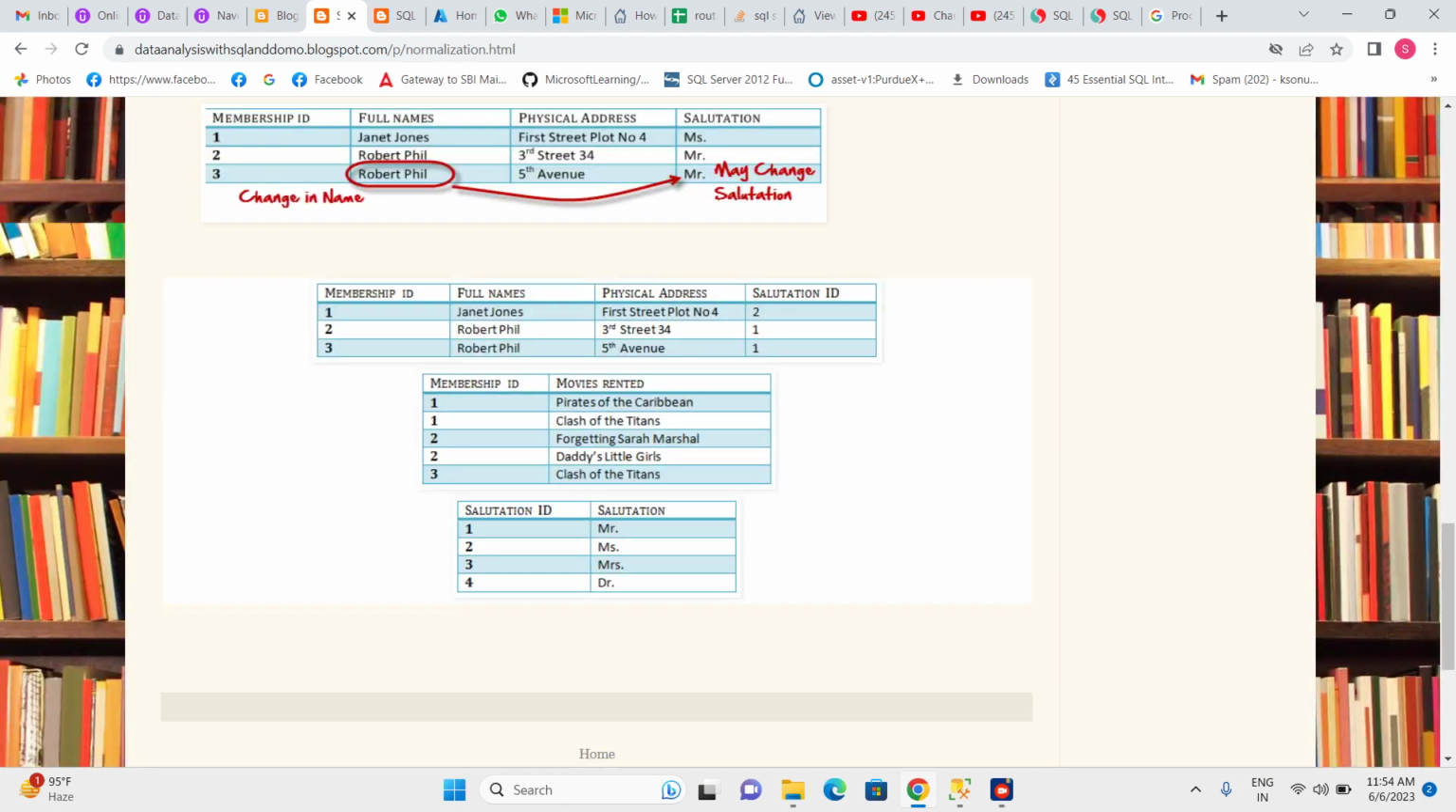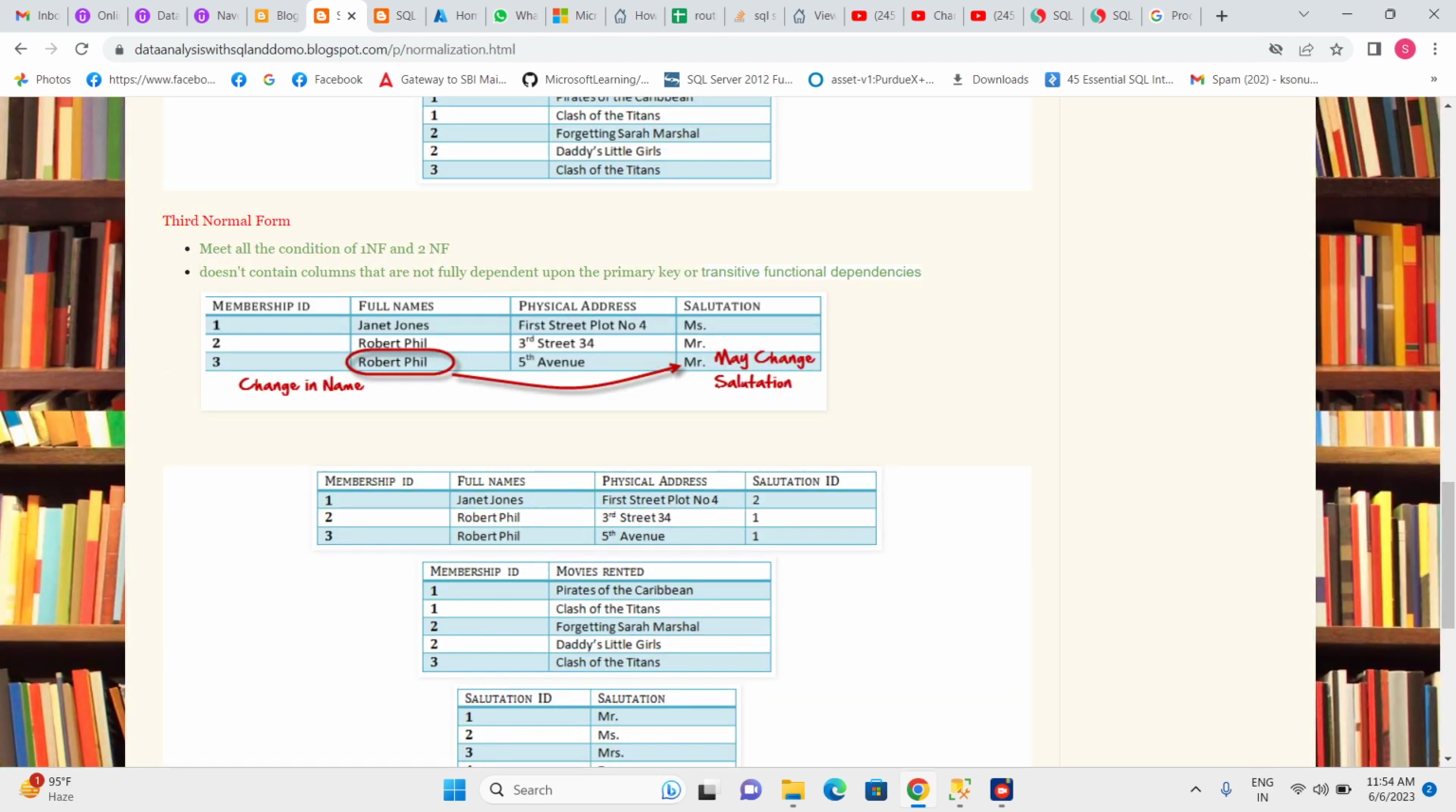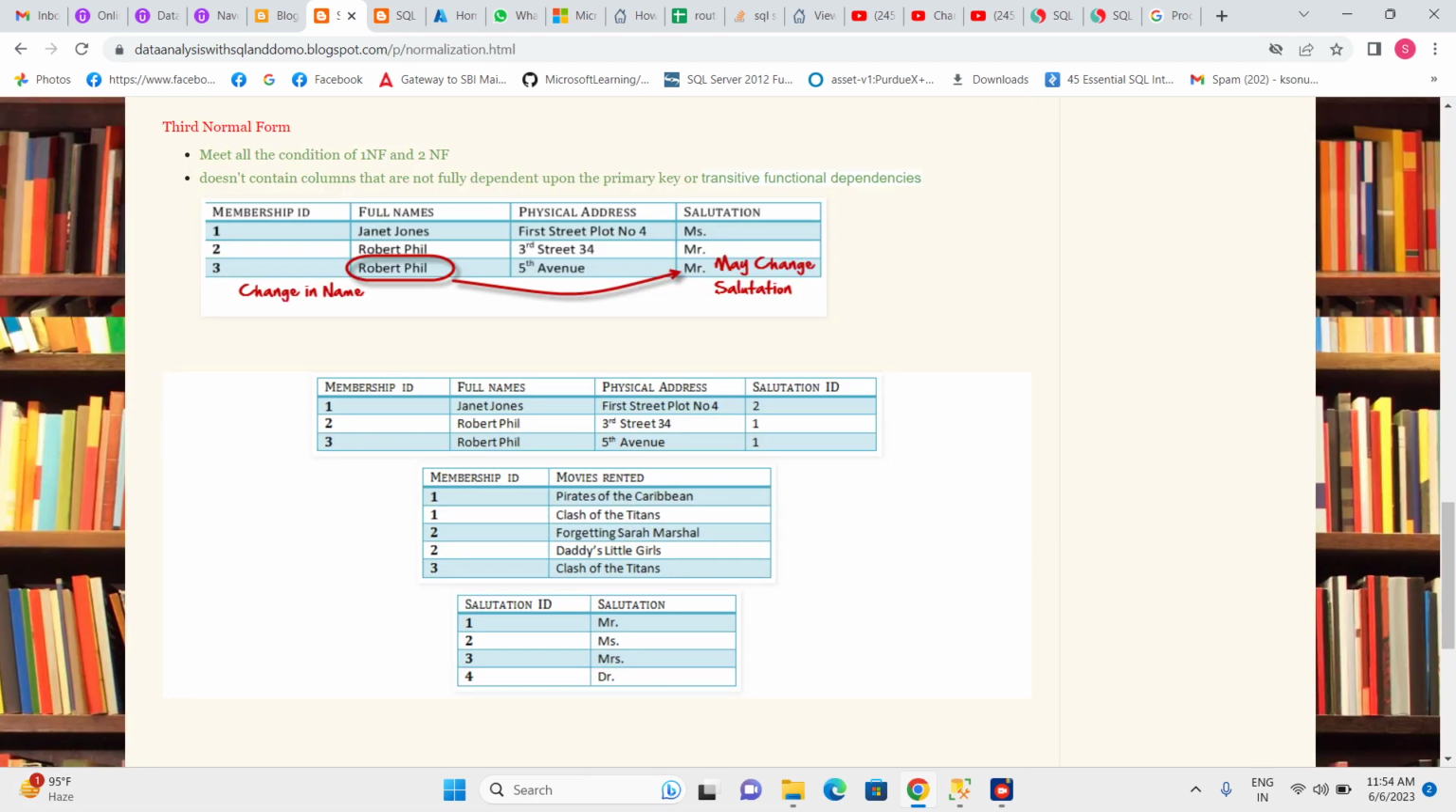So we can separate any transitive functional dependency column. We make one more separate table, with salutation ID 1, 2, 3, 4. We know we have a limited number of salutations like Mr., Mrs., Doctor, Engineer. For every kind of salutation we created one ID, and if a salutation belongs to a member, we assign that ID. Like if we assign ID 2, it means Mrs. If we assign ID 4 to anyone, it means his or her salutation is Doctor.